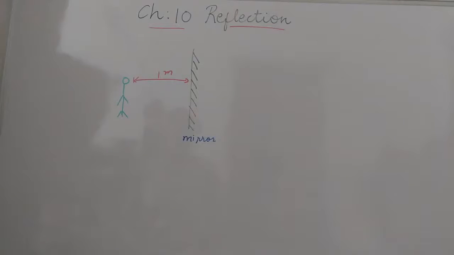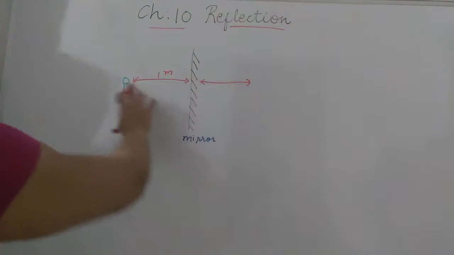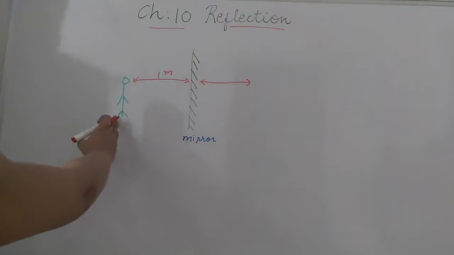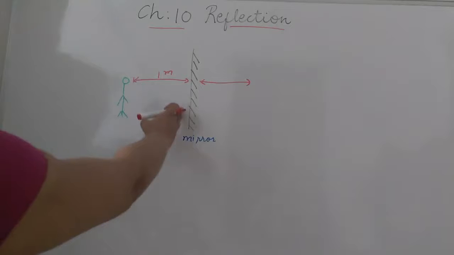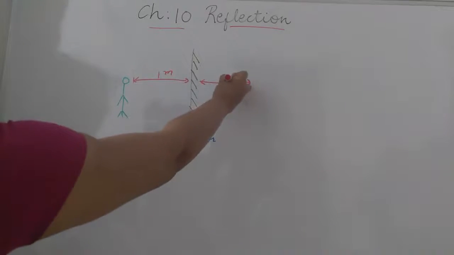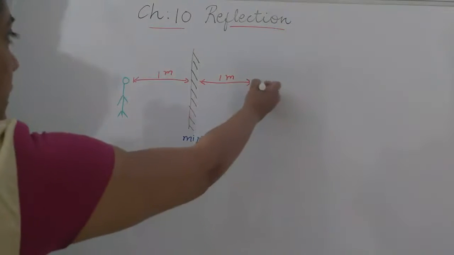This is the law we have already studied before, but we are studying it again: reflection means we have some object or person in front of the mirror and we get an image at exactly the same distance. This is also 1 meter distance. On the other side of the mirror, we will get our image at the same distance.